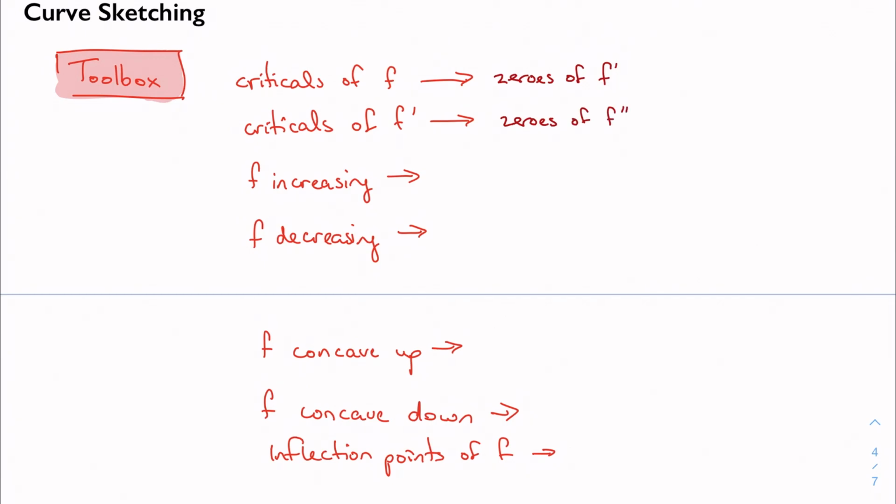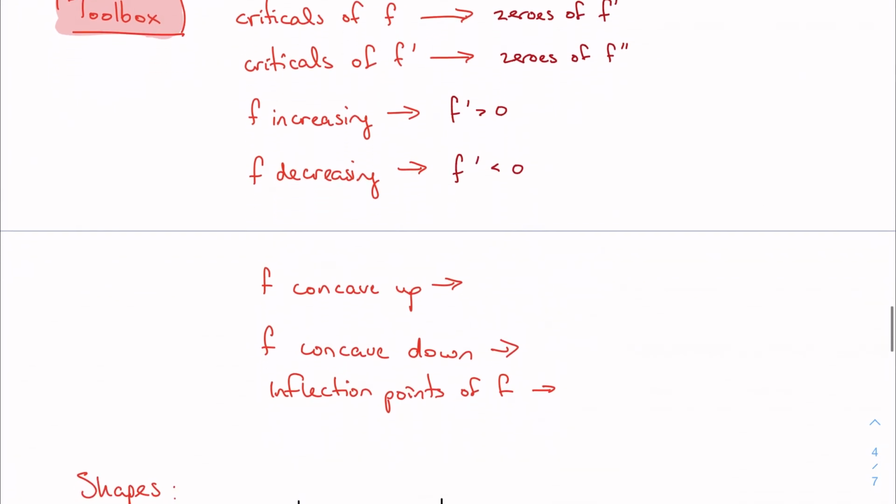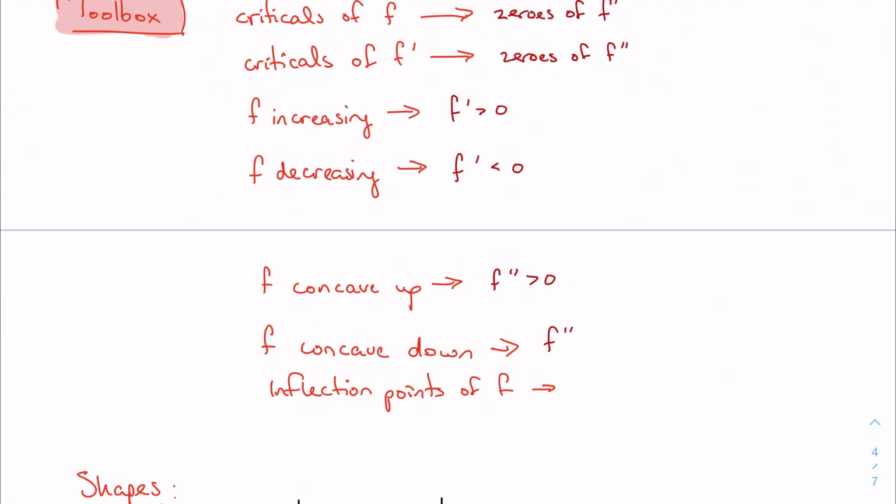Remember from our first derivative test that f is increasing if f prime is greater than 0, it's positive. F is decreasing if f prime is negative. From what we just learned, f is concave up if the second derivative is positive, and concave down if the second derivative is negative. And of course, our inflection points of f are where the second derivative is equal to 0. Criticals, or extrema, by the way, or turning points, or whatever.